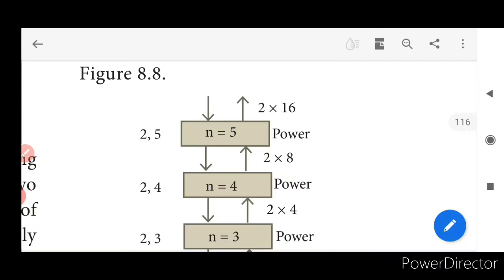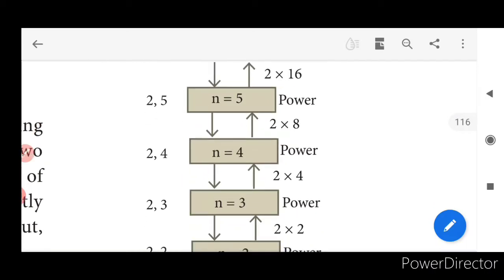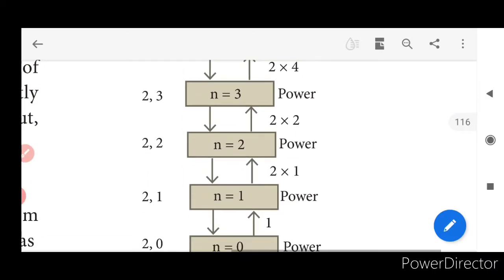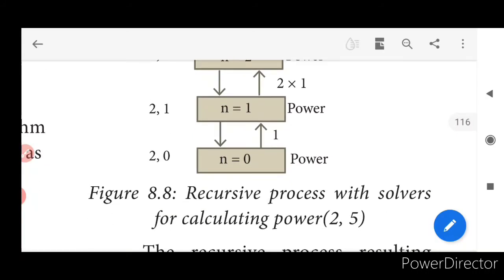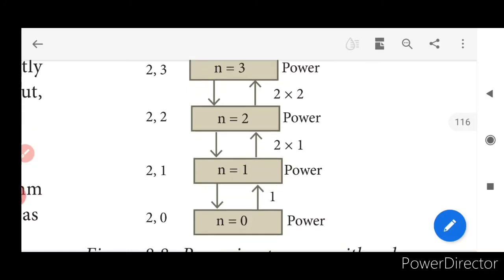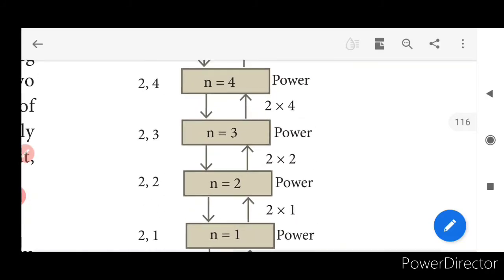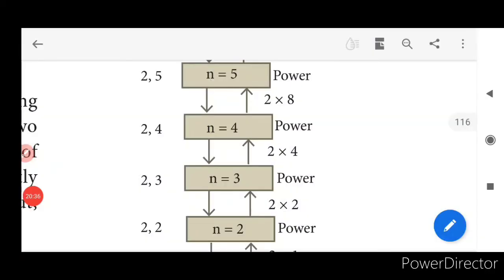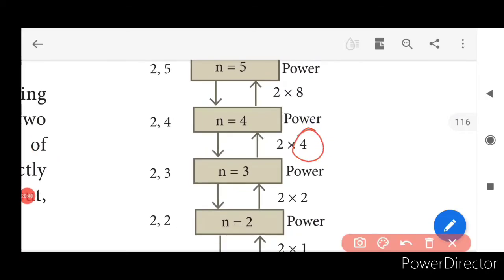N will be equal to 5 now. Again, as it gets reduced, a power n minus 1, right? 2 comma 4. Next 2 comma 3, 2 comma 2, 2 comma 1, and finally comes the 2 comma 0. So what is the value of a power 0? It is 1. Yes, keep the value with you. What is the value of 2 into 1? It is 2. Yes, take this 2 and this 1. Again, 2 comma 2 it is going to be 4 now. Again, 2 comma 3 it is going to be what? 2 into 4.